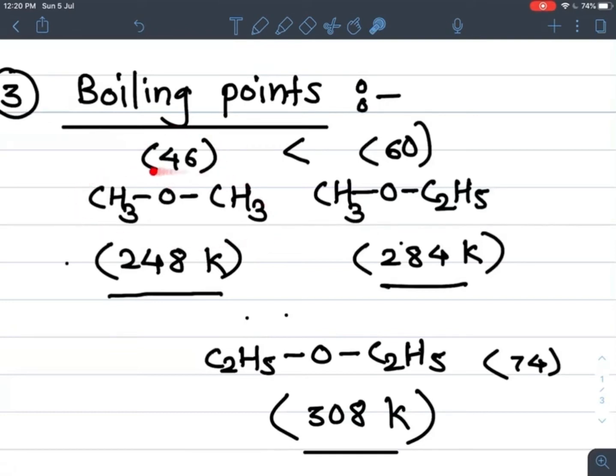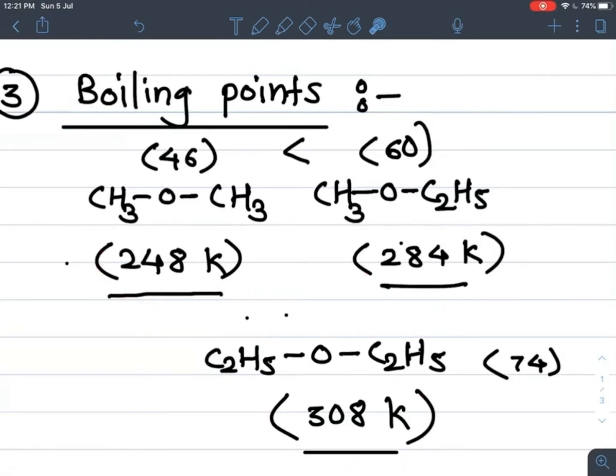Here the molecular mass of dimethyl ether is 46. Its boiling point is 248 Kelvin. Second example, ethyl methyl ether: its boiling point is 284 Kelvin because its molecular mass increases, and it is about 60. And third example, C2H5OC2H5, that is diethyl ether: its boiling point is 308 Kelvin, and its molecular mass, if you observe, is 74. So see, as molecular mass increases, boiling point also increases.